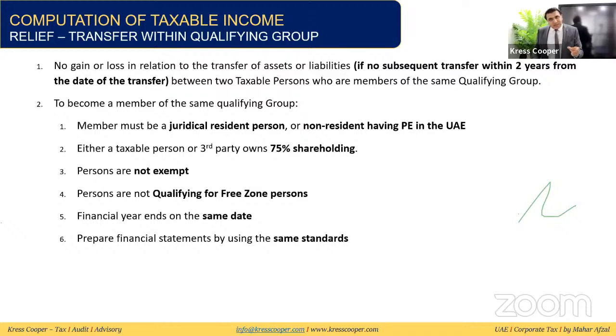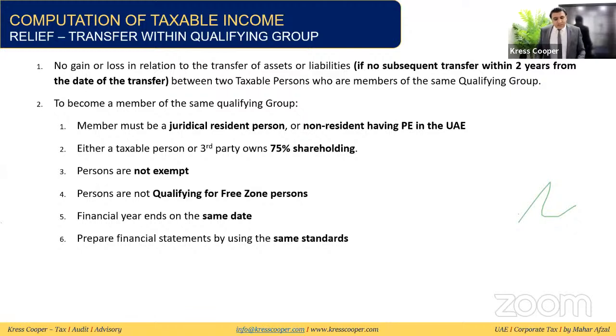Once it will be transferred at the book value, it will be removed from the books of one entity at the book value, and in the books of the other entity, it will be booked at the book value. There will not be any gain, there will not be any loss on this. So this is the transfer, but this transfer, which will be booked at the book value, has certain conditions.